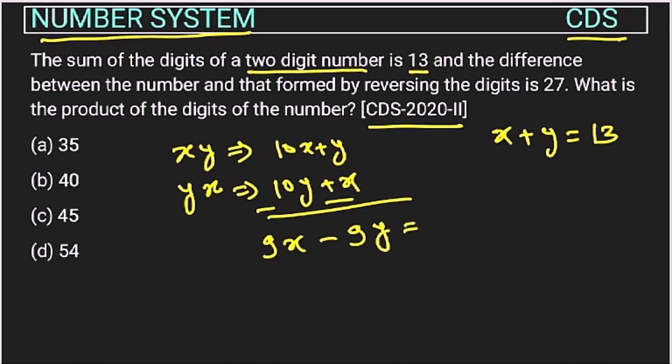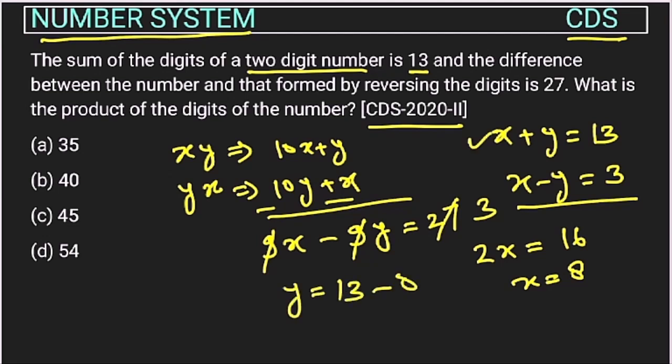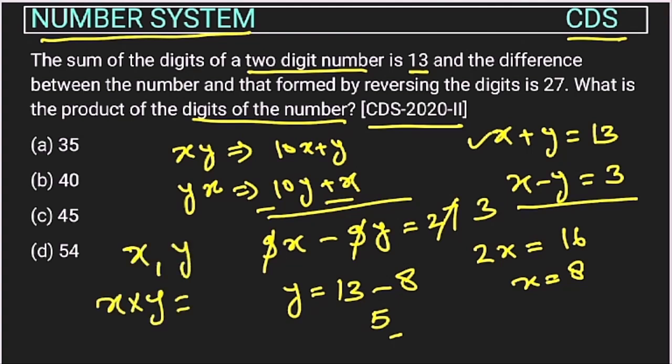This is equal to 27. So this 9 will come common and this will be 3. So x minus y is 3. When we solve these two equations and add, this will be 2x equal to 16, so x will be 8. If x is 8, putting it in the first equation, y will be 13 minus 8, which is 5. The question is asking the product of the digits of the number. The digits are x and y, so the product is x into y, which is 8 into 5, 40. The answer is option B.